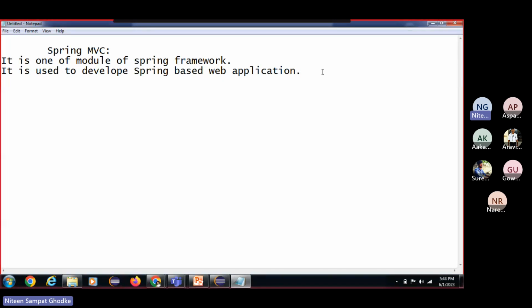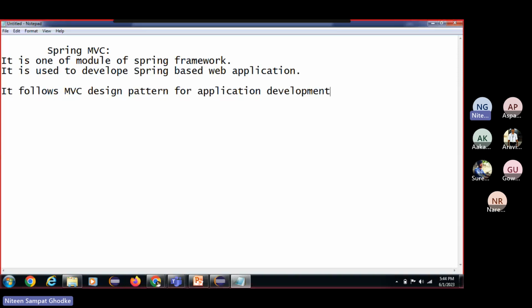So this Spring MVC application follows the MVC design pattern for application development.